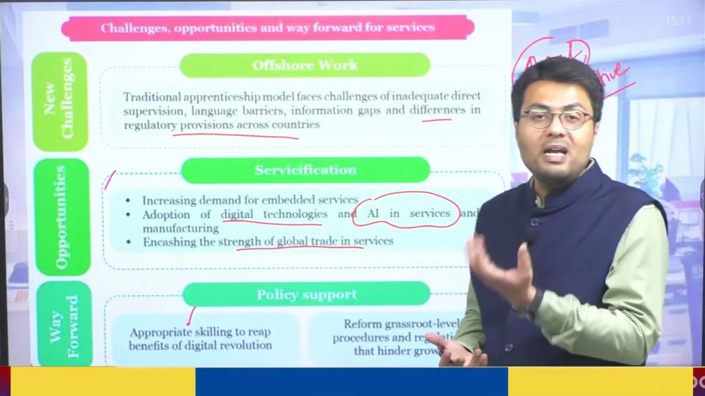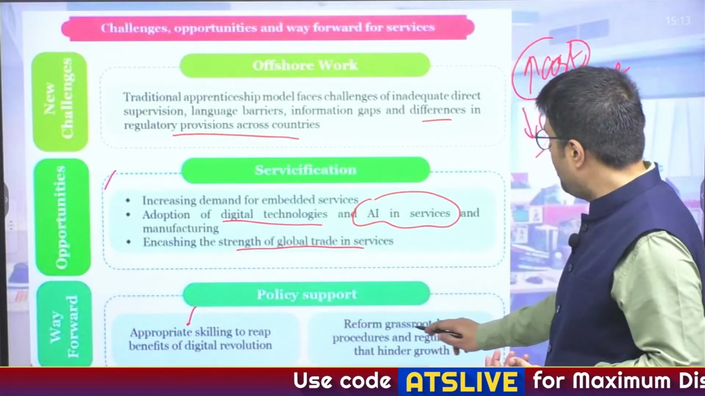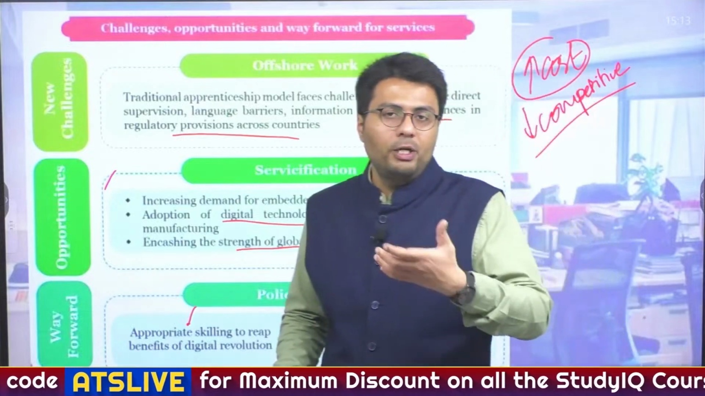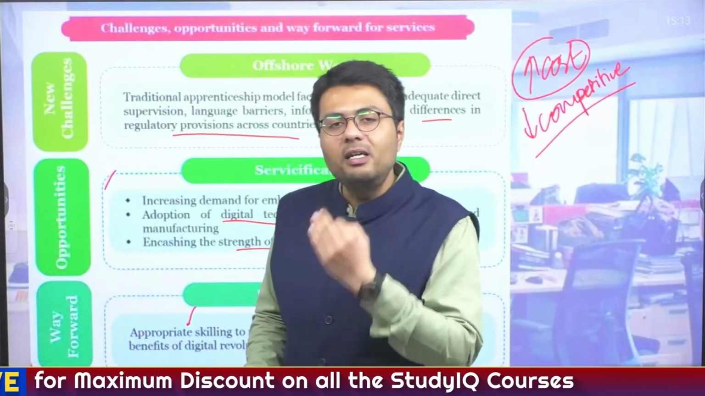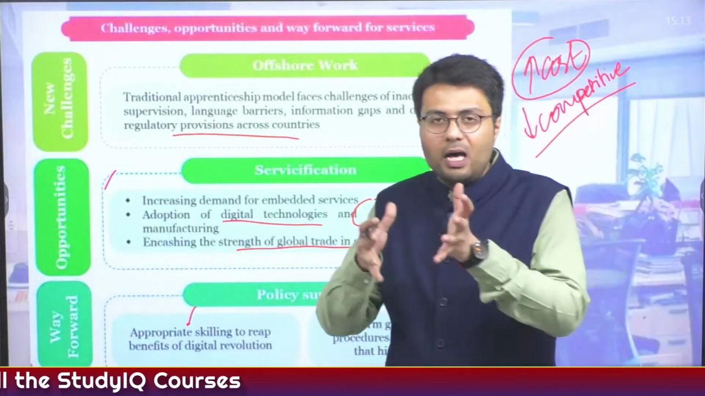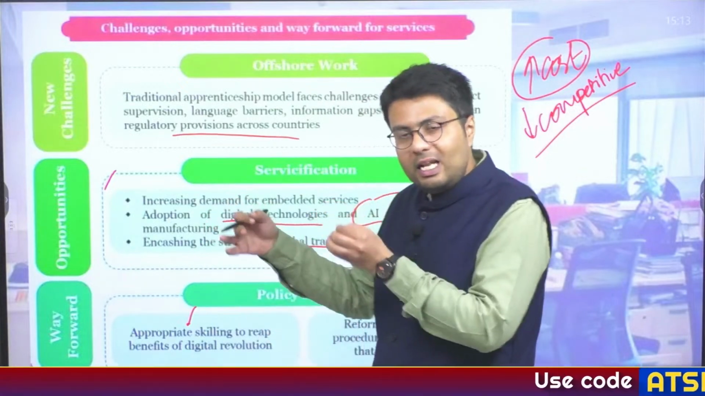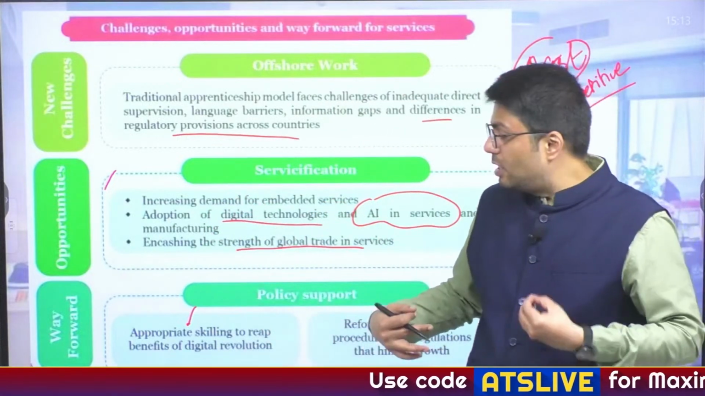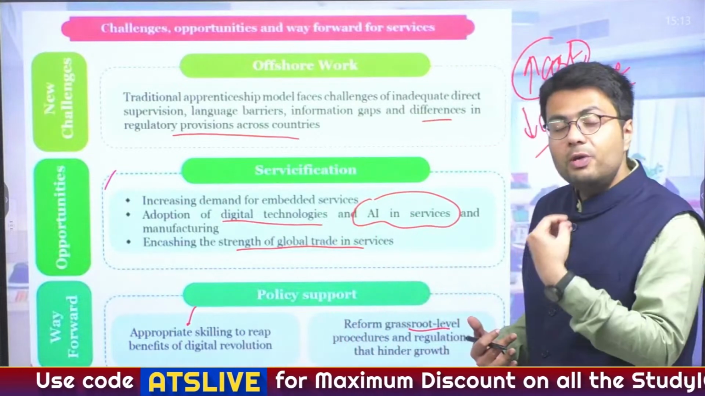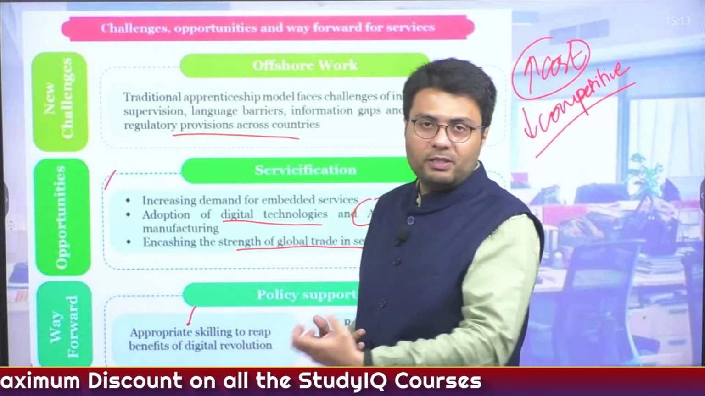So the way forward in this regard is to provide appropriate skilling to your workforce so that they are trained in newer technologies like AI and machine learning, and also to reform grassroots-level procedures which hinder the growth of the service sector in tier 2 and tier 3 towns. So this is how we want to make our service exports more competitive, that is by basing them in the lesser developed towns, and also appropriately skilling our workforce in the service sector, which will enable them to deliver more and more technology-based services.